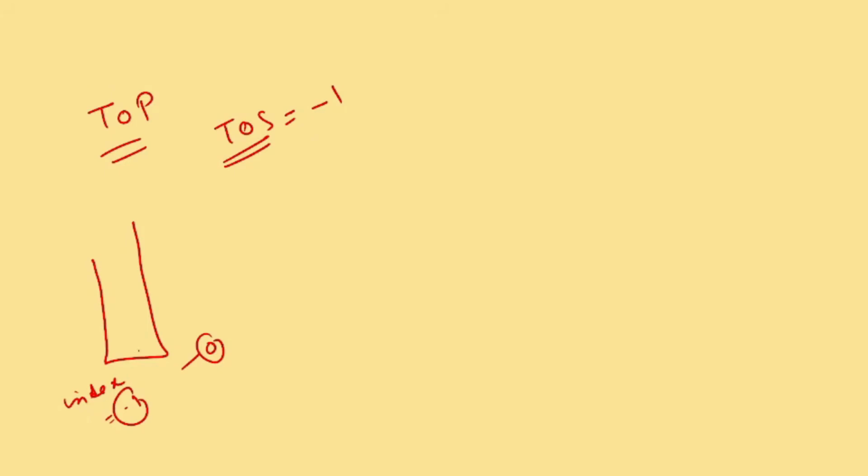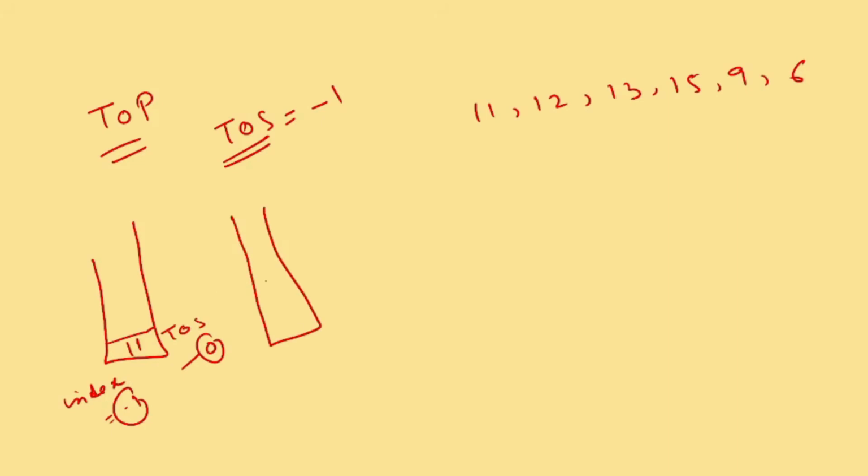So okay, we just want to see how stack is exactly working behind the scene. So for example, there are some elements 11, 12, 13, 15, 9 or 6. I want to insert them in a stack. So how can I push them? These are the elements. So I have to take an array or a list where I can append them. So first TOS will be at -1. Internally, behind the scene, it will check whether it's empty. If it is empty, yes, it has to push. So then TOS will be at 0. Now next time when it has to insert, then 11 will be at the bottom, and when I have to insert 12, 12 will be here, but TOS will be increased. In a similar manner, when I have to insert the next element, then 12, then 13, TOS will be here. So it has to check whether it is full or not.